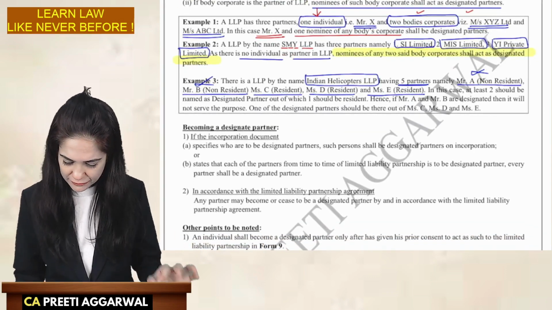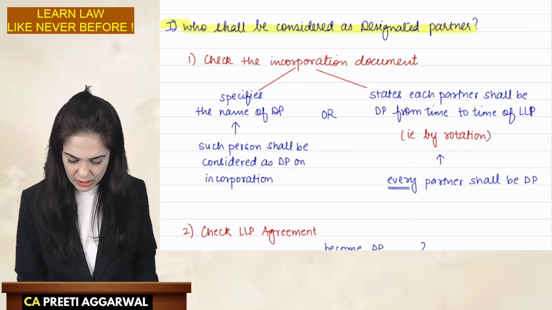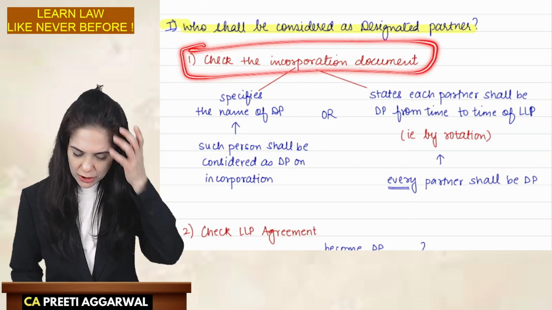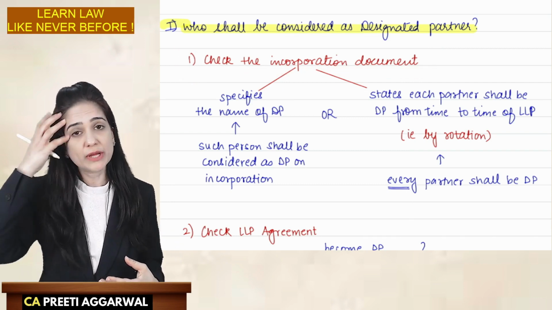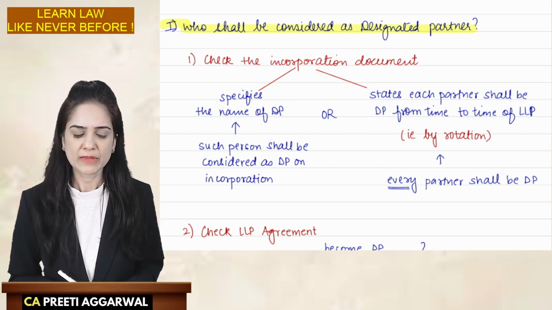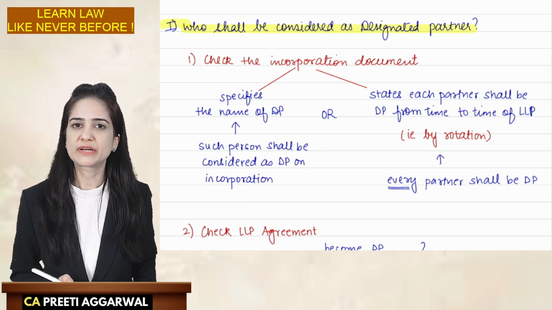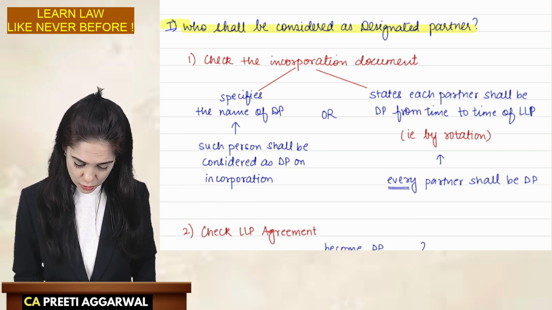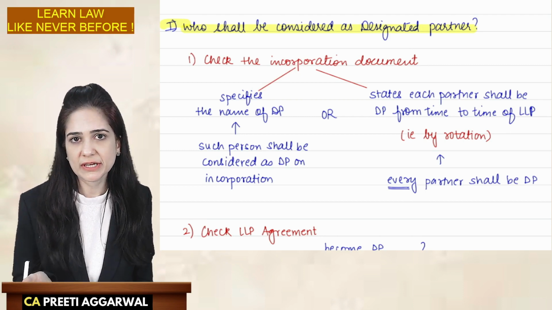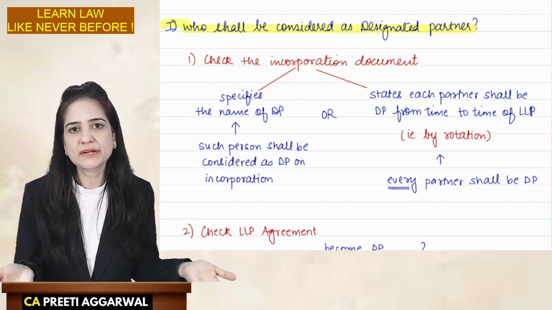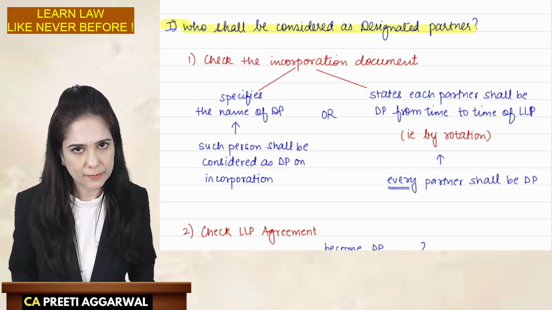I have a beautiful note for that also. How will you become a designated partner? Check the incorporation document. What is the incorporation document? This is the document which we had filed to incorporate the LLP. Check the incorporation document. It will specify the name of the designated partner. So if the incorporation document specifies the name of the designated partner, then that person is the designated partner. Such a person is considered a DP on incorporation.